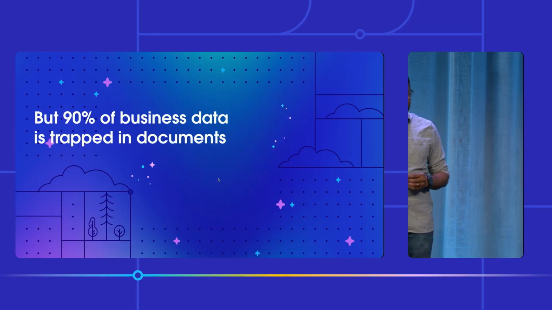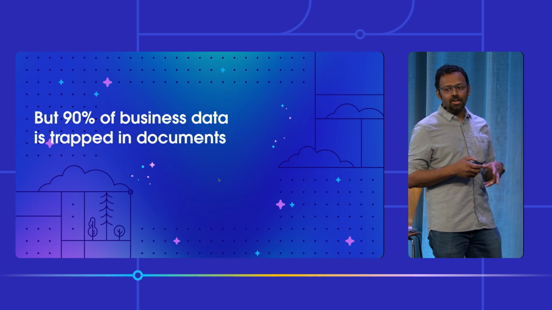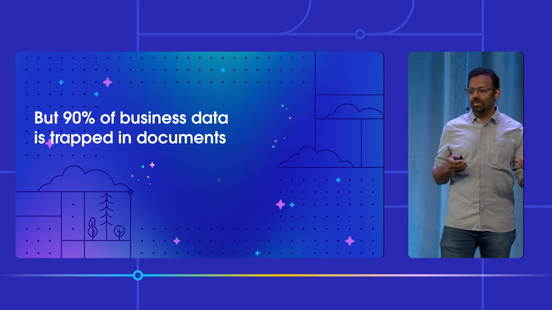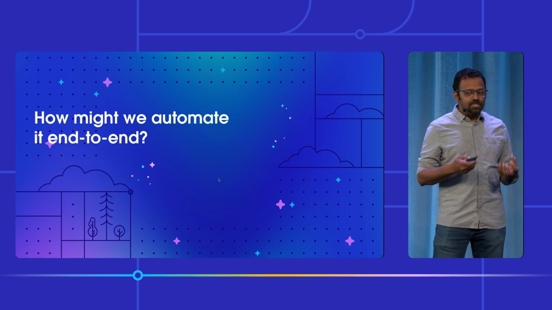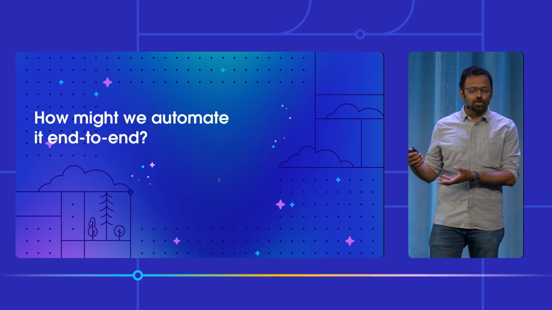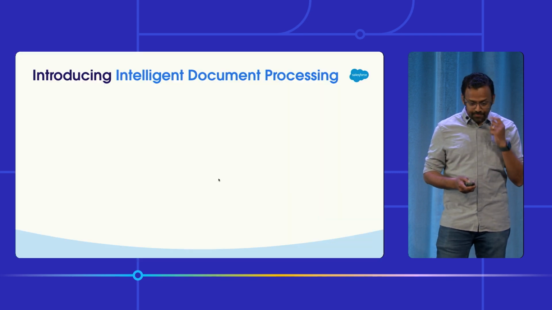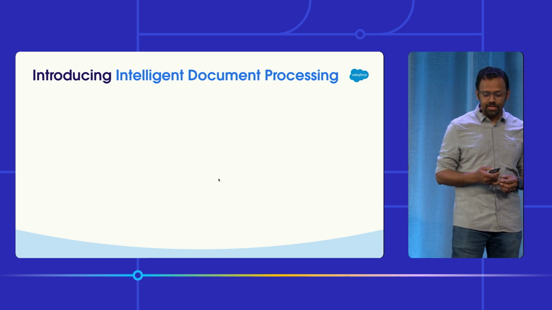What we've discovered from talking to our customers is that a lot of the business data is actually locked away in unstructured documents, right? How do we try and pull that information out? And how do we build automation or bring that information from these documents into our automations? So we started working on this problem, and we created a product called Intelligent Document Processing.